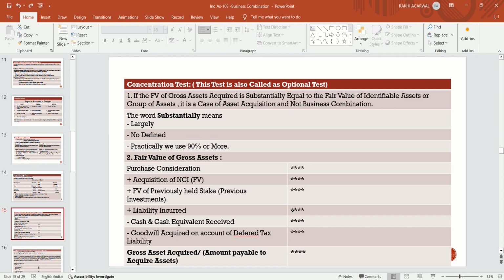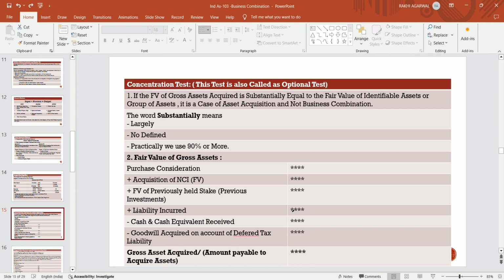How will we determine the fair value of the gross asset? We find out the purchase consideration which the entity is going to pay, plus the fair value of the non-controlling interest, plus the fair value of the previously held stake, that is, previous investments, plus liability incurred if any, minus cash and cash equivalent received, minus goodwill acquired on account of deferred tax liability. This is the formula for determining the fair value of the gross asset.